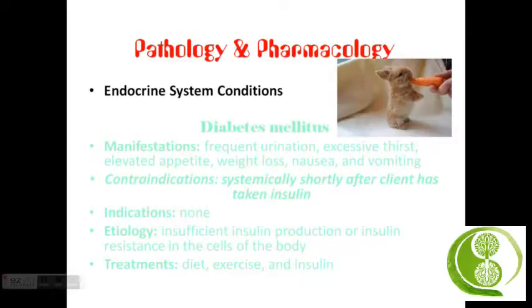Contraindications, we do not massage a client shortly after they have received or taken their insulin injections, or there's a little different setup when a client is on an insulin pump. There's no indications. The cause of diabetes is insufficient insulin production or insulin resistance in the cells of the body. Treatments include diet, exercise, and insulin.